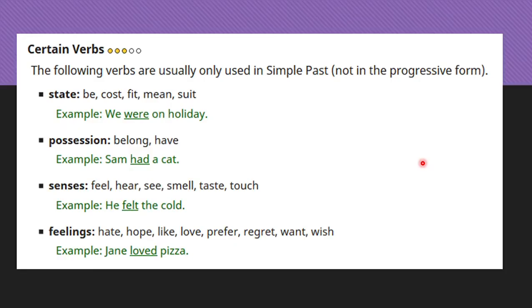Alright? Now, for certain verbs, we only use them in simple past, not in progressive forms. For example, in past progressive, these verbs that are used here, we don't usually use them in past progressive. Okay, but we finish here with simple past.